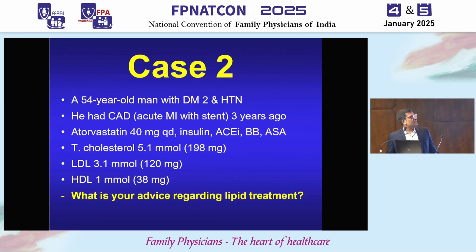54-year-old male with diabetes and hypertension. He had CAD more than 3 years. So again, more than 3 years back. Atorvastatin 40 milligram is what he is on and other medications. And his LDL is 120. Are we happy? We are not happy. So what is your advice regarding the lipid treatment?